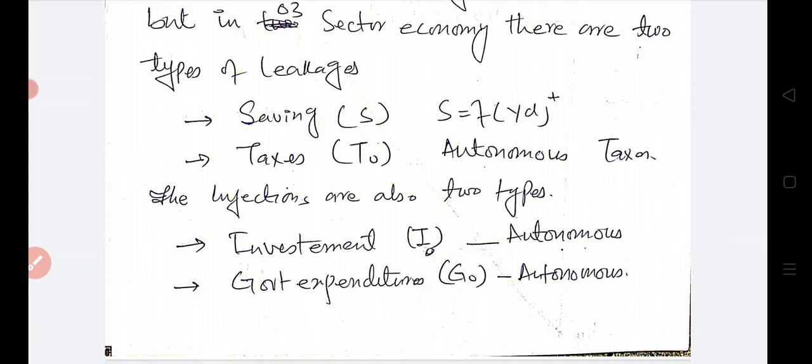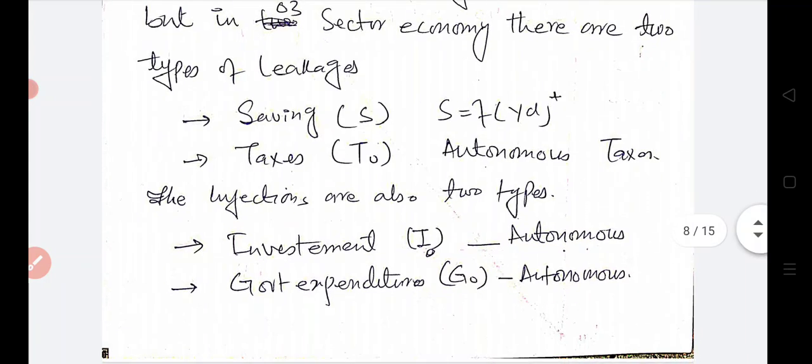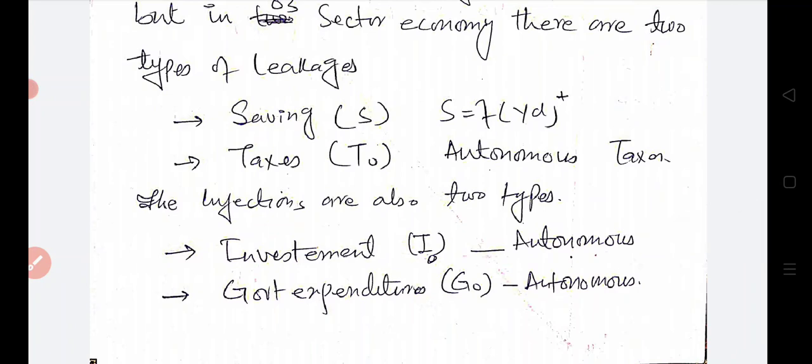One leakage is saving, that is S, and S is a positive function of YD, and the other leakage is taxes. And there are two types of injections as well. The one is investment. We have assumed already in our analysis that investment is an autonomous function, and we have also assumed that there is another type of injection, that is government expenditure, which is also an autonomous function.